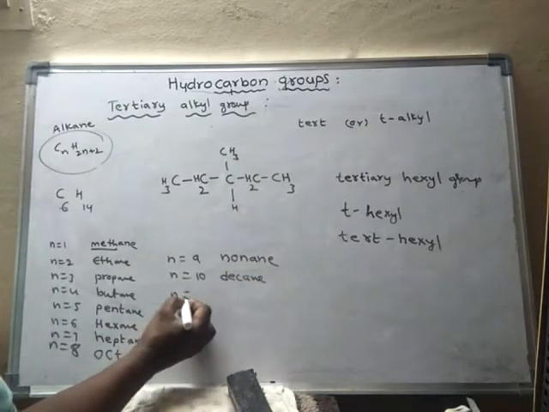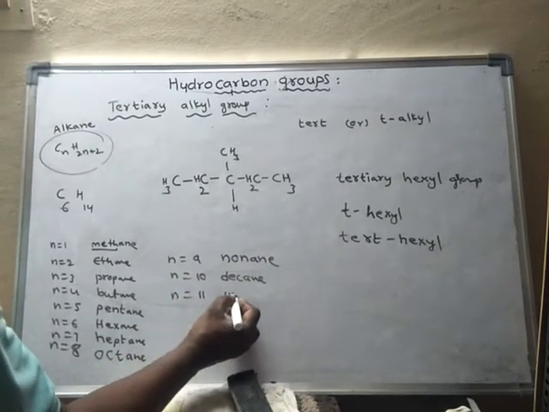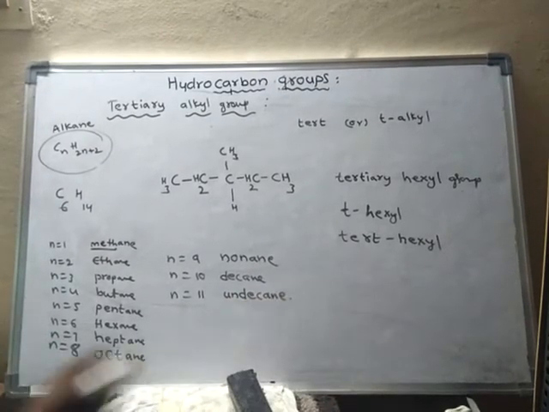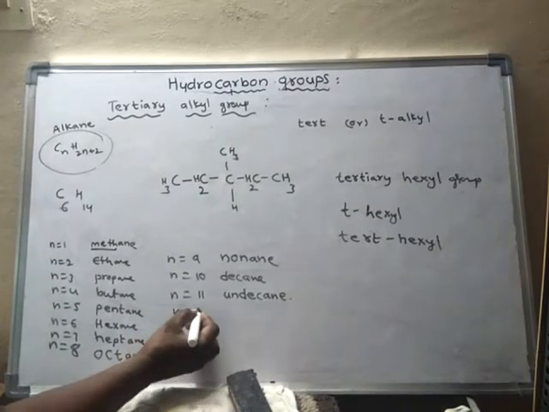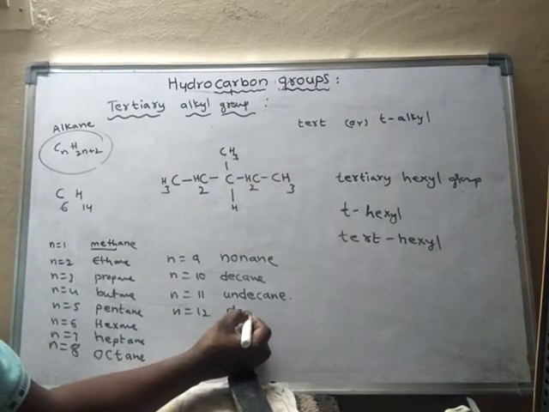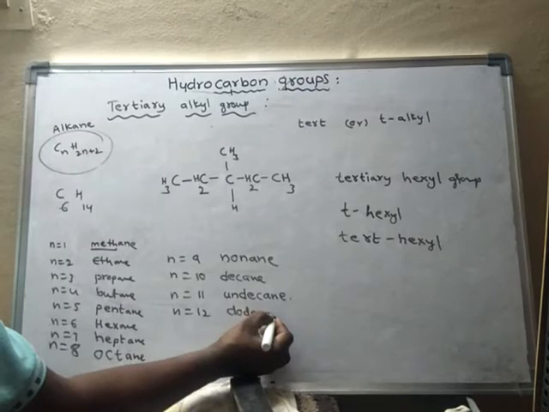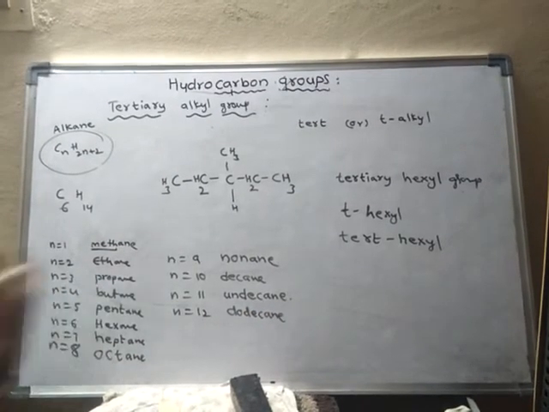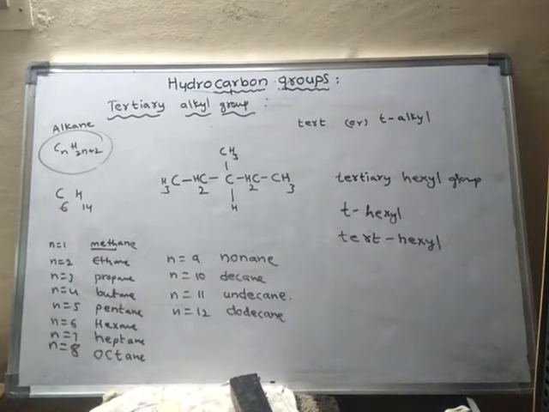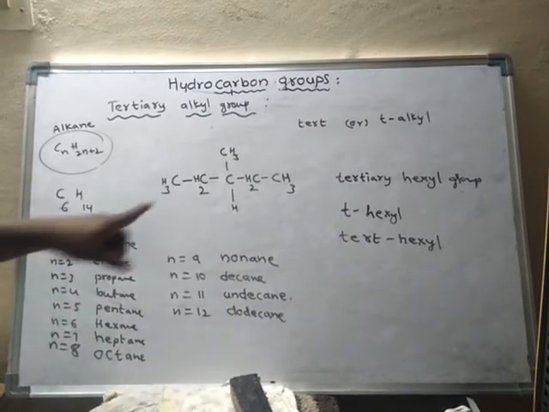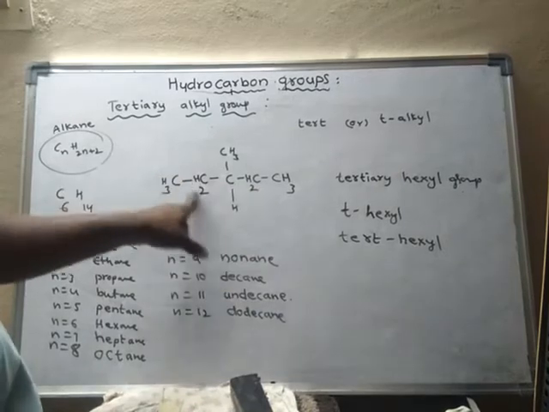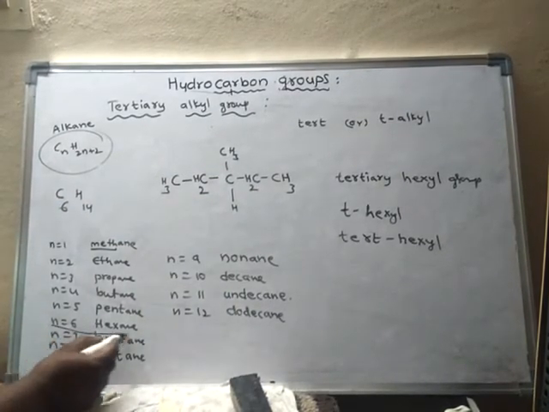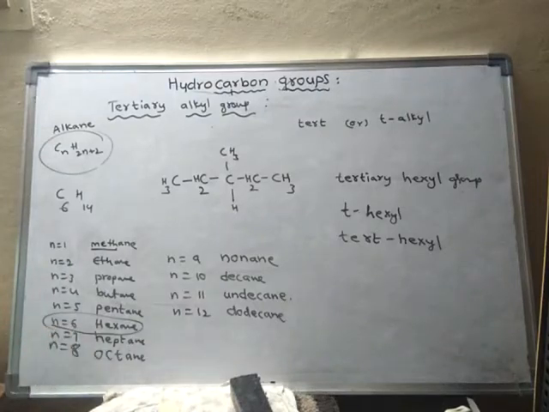If n is equal to 11, it is called undecane. If n is equal to 12, it is called dodecane. Tridecane, like that. So it will be like that. So here actually how many carbons are there? Altogether 6 carbons are there. If it is 6 carbons, then it is called hexane.